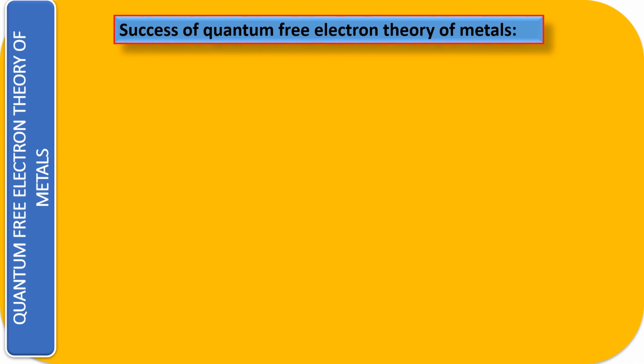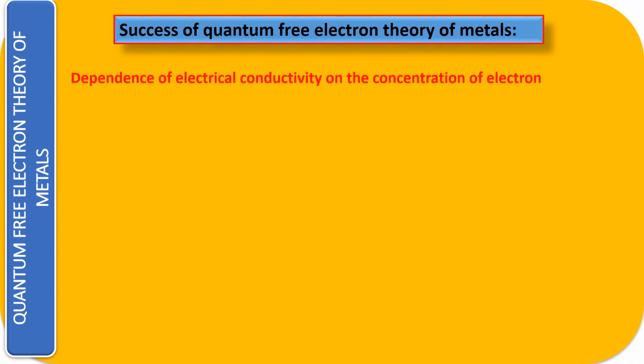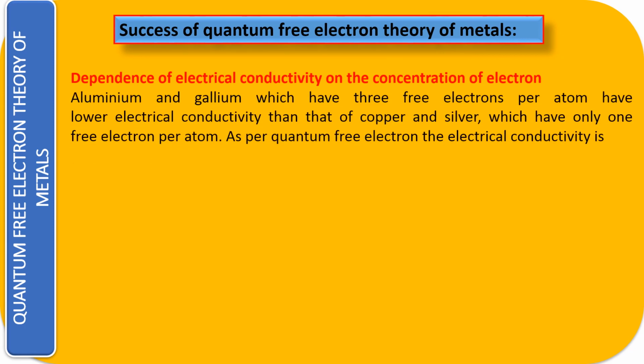Next, we have the dependence of the electrical conductivity on the concentration of the electrons. As we know, with more electrons the conductivity is classically more, but we have said this does not completely hold. The same case we take here: aluminium and gallium, which have 3 free valence electrons per atom, have lower electrical conductivity than copper and silver, which have only 1 free electron per atom.